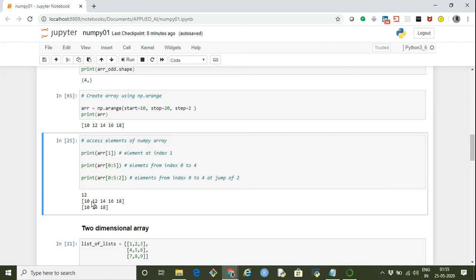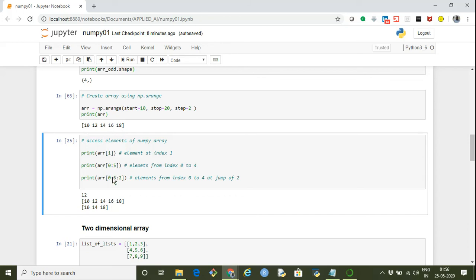So accordingly, we get the element. In the array at index 1, we have element 12, so 12 is coming here. For 0 to 5, that is 0 to 4, because 5 is exclusive, we get elements at index 0, 1, 2, 3, 4. The same here, 0, 1, 2, 3, 4.